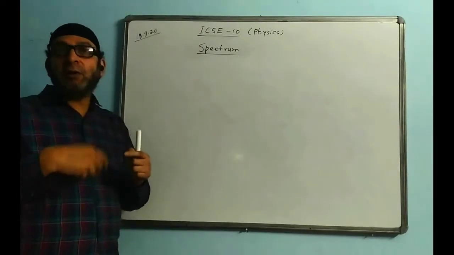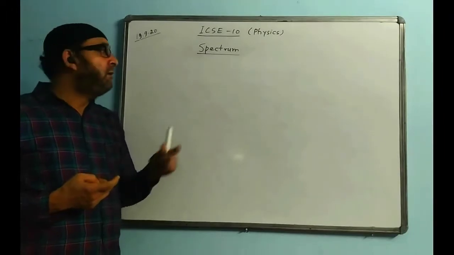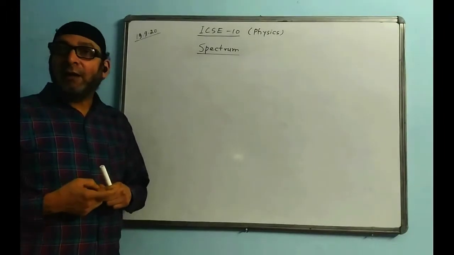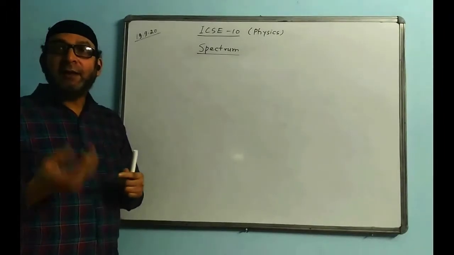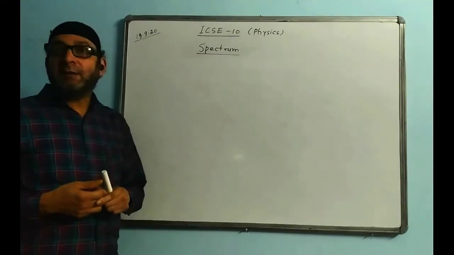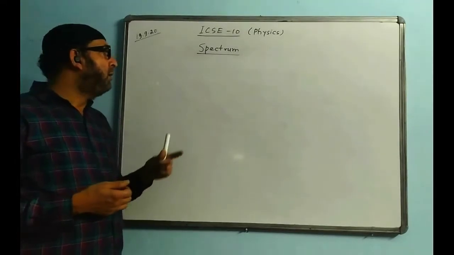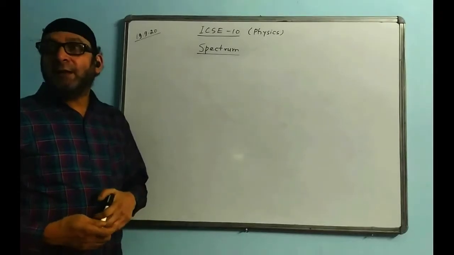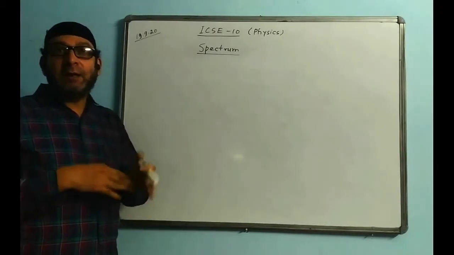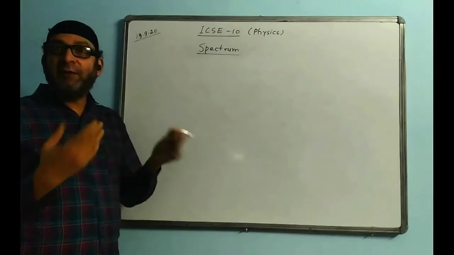Third property, they are unaffected or undeflected by electric and magnetic fields. And the fourth property is they are transverse in nature. And how do they differ from each other? They differ from each other in properties, in uses, in frequency, and in wavelength.